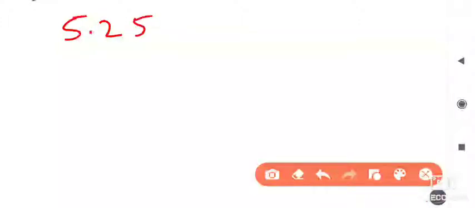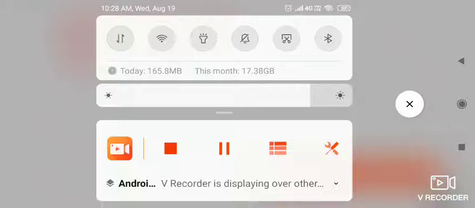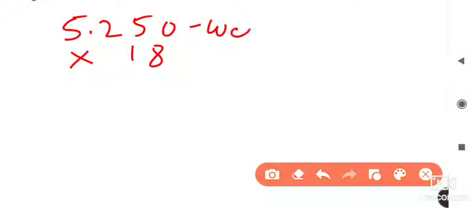The question is, Virendra brought how many bags? 18 bags he brought, and each bag's weight is equal to 5.250. So I will write here 5.250 is the weight of one bag. And how many bags he brought? That is 18 bags. So this is the weight of the bag, and this is the number of bags. So you have to multiply the weight with the number of bags.